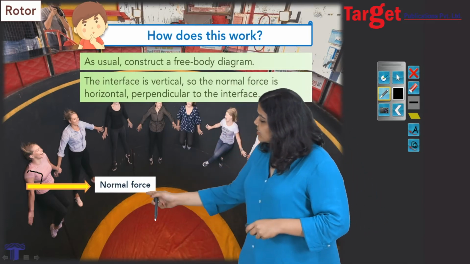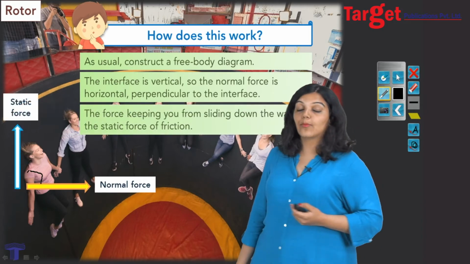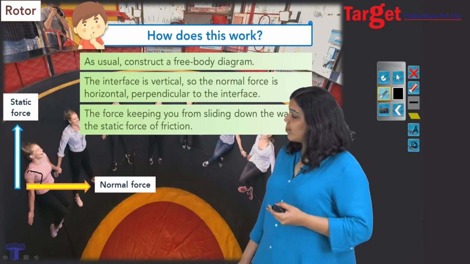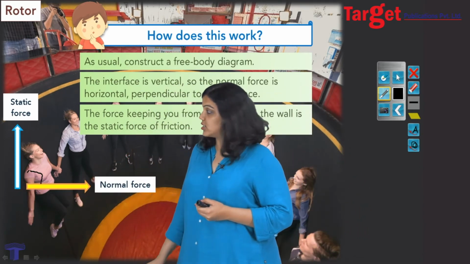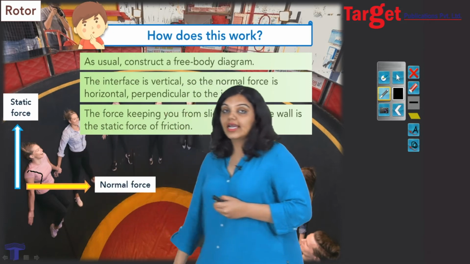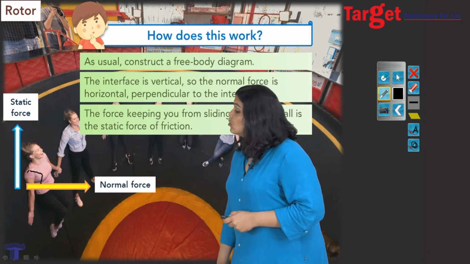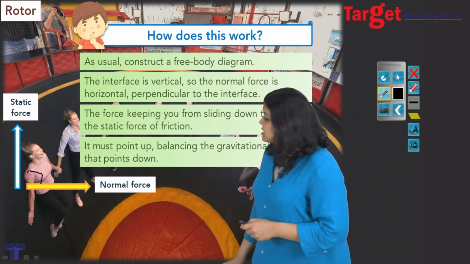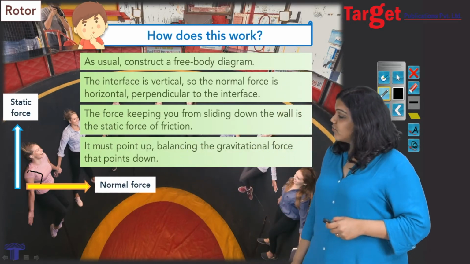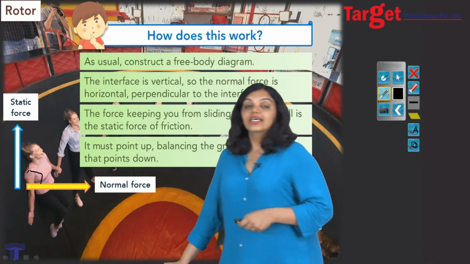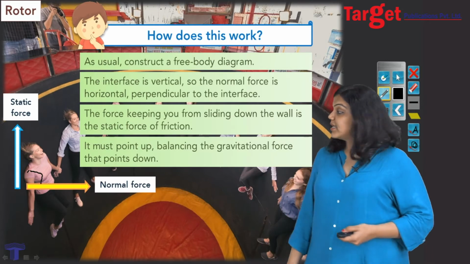Now once I see that, what's the next force acting on the body? Of course we have the static friction, which is acting in the upward direction. And what exactly is it compensating? Of course it's compensating for the weight of the person, which is acting in the downward direction. So static friction is acting upward, compensating for your weight and keeping you pinned to the wall, and because of this you do not fall down. So we say that the static friction must be pointing upwards because it must balance the gravitational force which must be pointing downwards. This is an example again of static friction and how you don't fall down in this amazing amusement park ride.